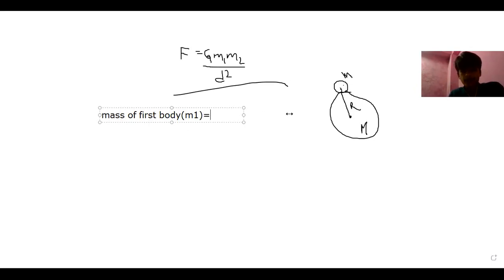But now we have written it differently. The mass of the first body is the mass of the planet. The first body is the planet, and so we consider the mass of the planet with the capital letter M. Did you understand up to here? Can you understand?